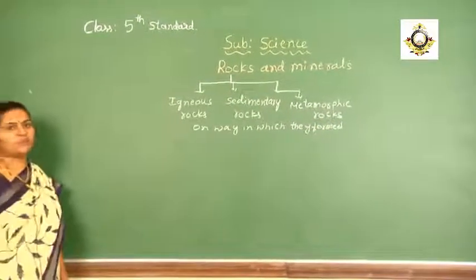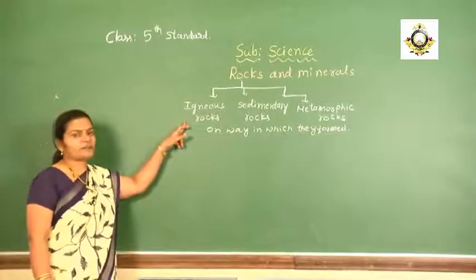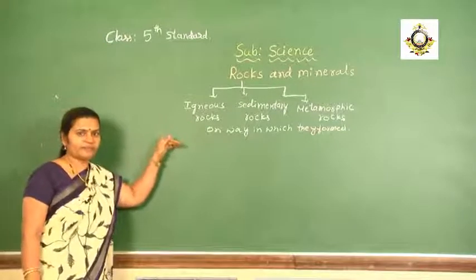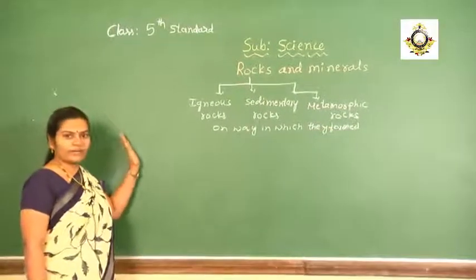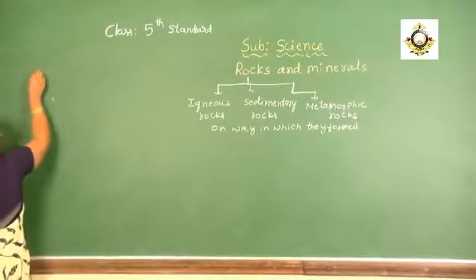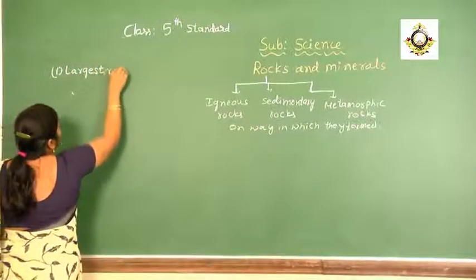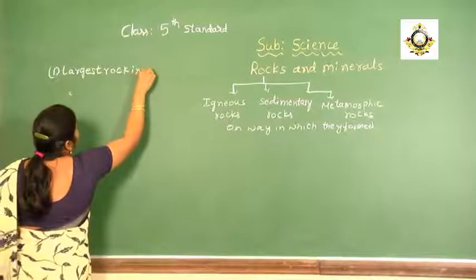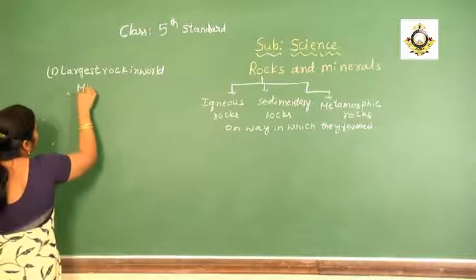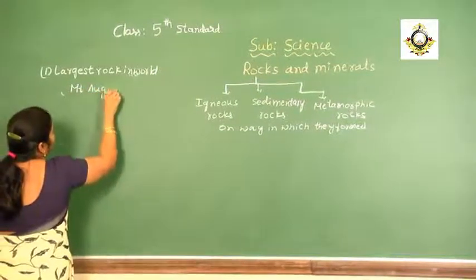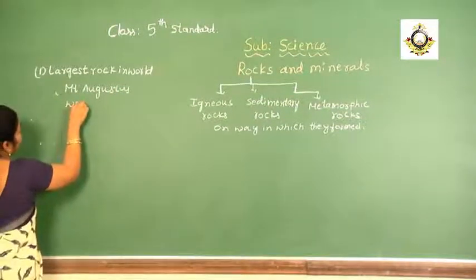So today we shall study more deeply about the formation of igneous rocks. Before starting that, there are three important things that I am going to tell you. The first one is the largest rock in the world. It is Mount Augustus, and it is situated in West Australia.